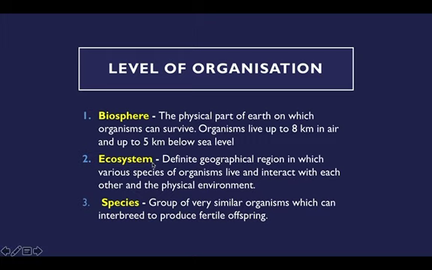Ecosystem is basically a specific definite geographical region in which various species of organisms live and interact with each other and the physical environment. For example, you have a pond, you have a river. This can be called an ecosystem.